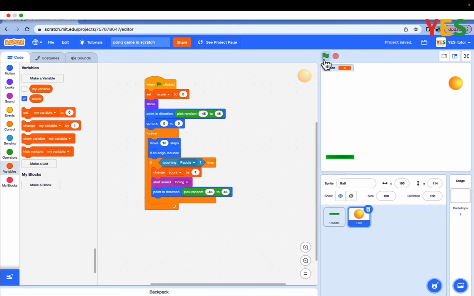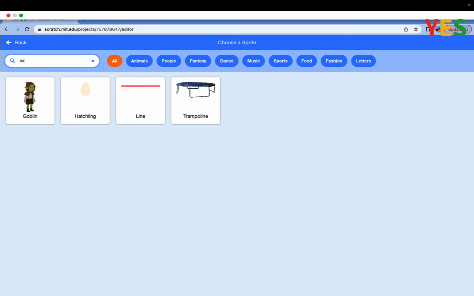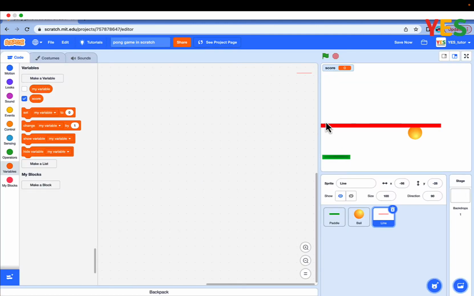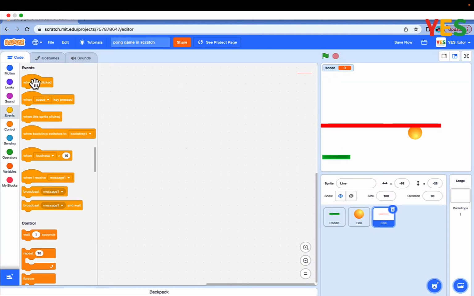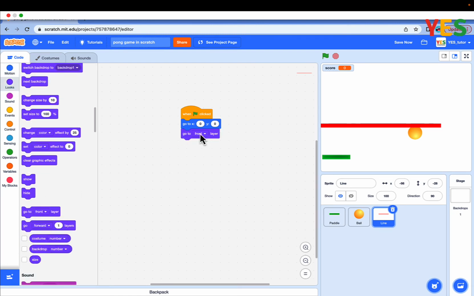But what if it goes to the bottom of the screen? It shouldn't just bounce up again. Let's go to choose a sprite and search line. And click on the first sprite. And drag out one green flag click and go to motions, go to XY 0, 0. And go to looks and go to back layer.